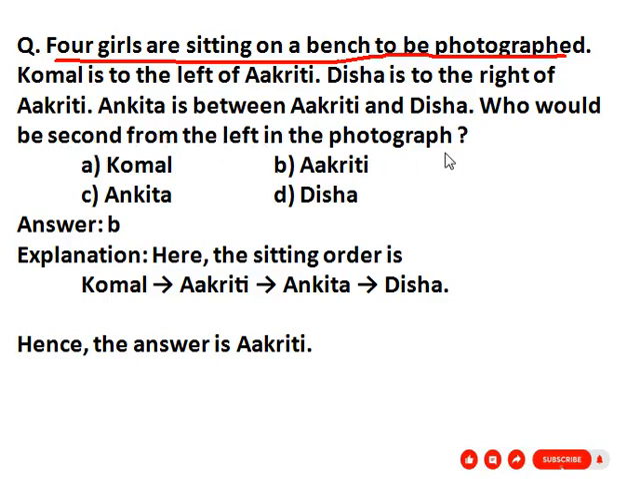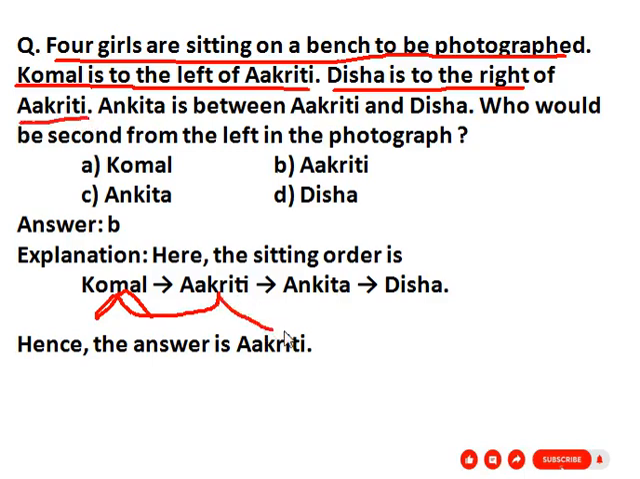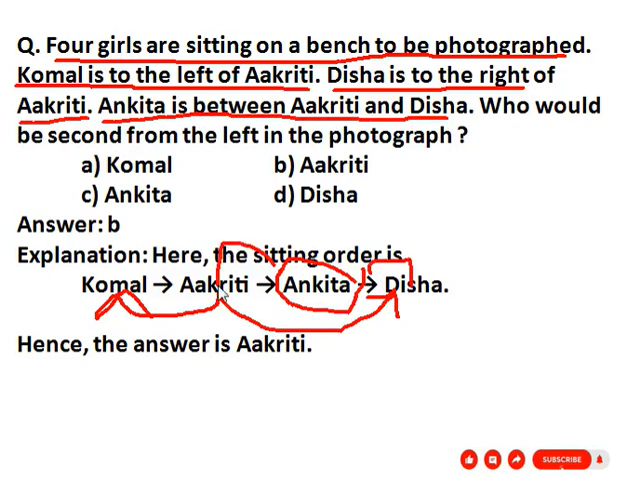So the sitting order will be as given: Kamal is to the left of Akriti. So Akriti and Kamal, Kamal is left of Akriti. Next, Disha is to the right of Akriti. And Ankita is between Akriti and Disha.